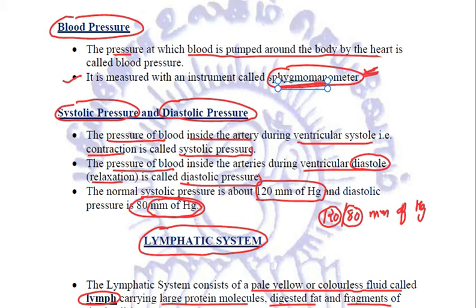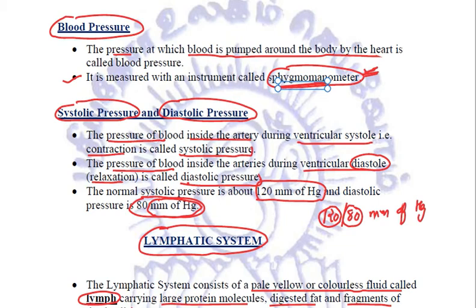Why? Because if the BP is high, then the blood is flowing at great pressure. So especially the blood capillaries, they are very thin walled, and if the blood pressure is more than what it should be, then the blood capillaries will rupture. We have seen so many times that so many people, especially in summers, have blood coming out of their nose. Or we have heard so many times that there is a blood clot formed in the brain, that some capillary has burst in the brain, and because of that the blood has oozed out. So that is because of high BP.